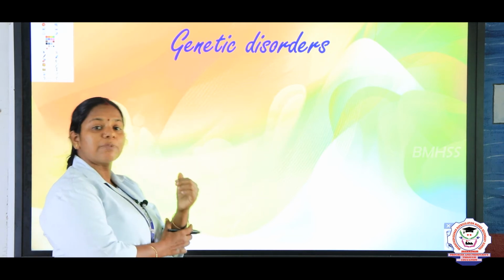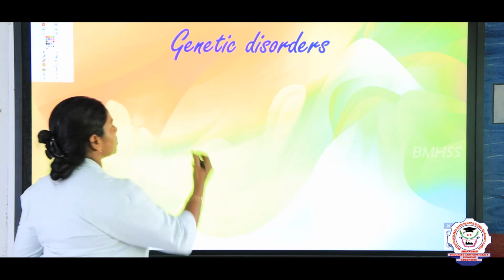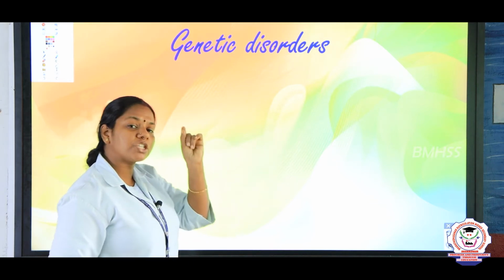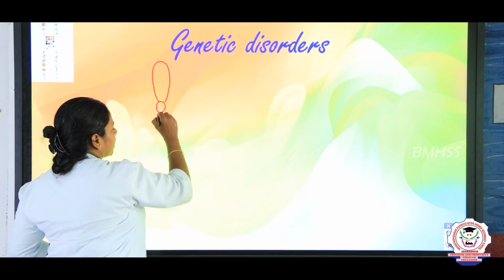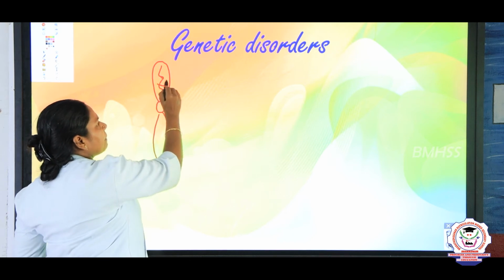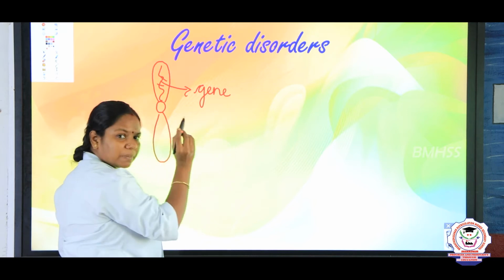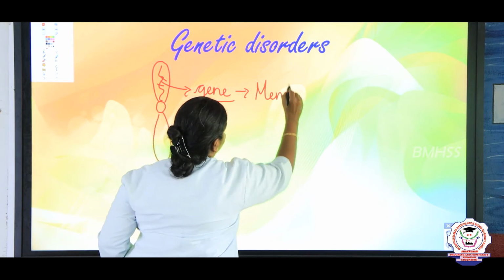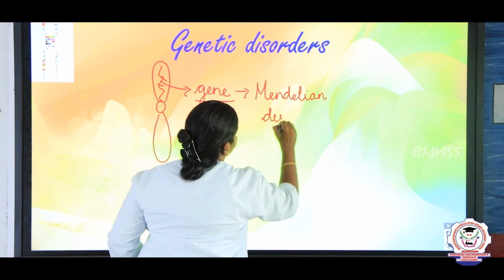Genetic disorders spread from one generation to another generation, and this genetic disorder may be due to a small defect in the chromosome or a defect in a small gene. For example, in a chromosome, DNA is present, and if there is any defect in a particular gene, it leads to Mendelian disorders. We say it as Mendelian disorders.